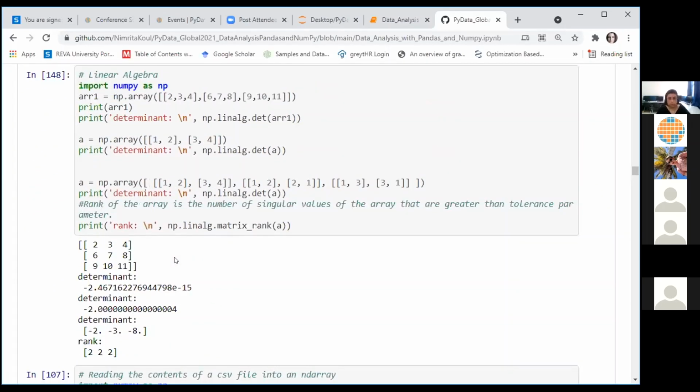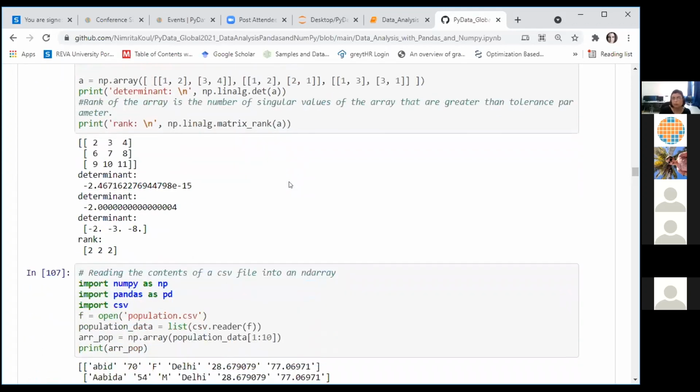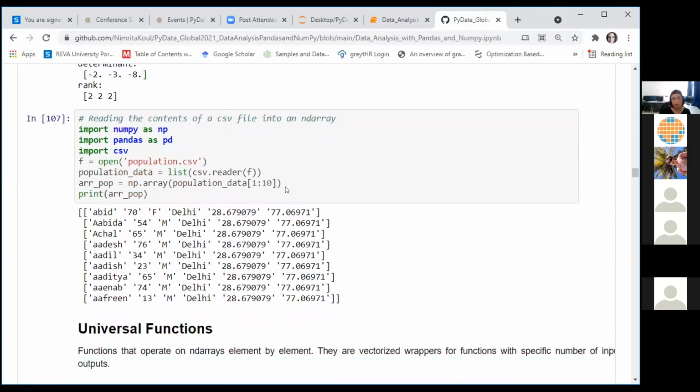There is functionality for doing linear algebra related functions in NumPy. You have a determinant function, you have a function to calculate the norm, a lot of functions. So we can also convert a CSV file into a pandas data frame. We can also convert it into a NumPy array. So a lot of functions can be done like this. A lot of functionalities available in NumPy can help you to work on your CSV files, your Excel files, convert them into native Python formats or ndarrays, and work on them.